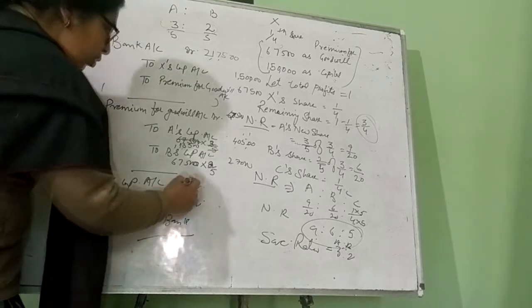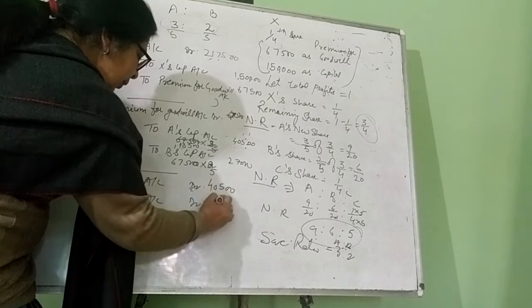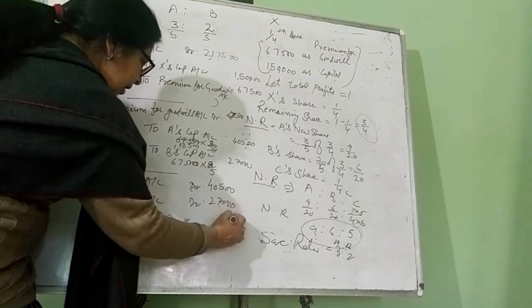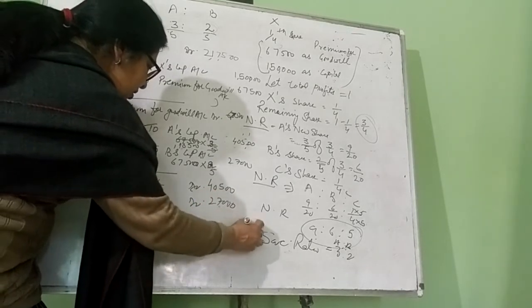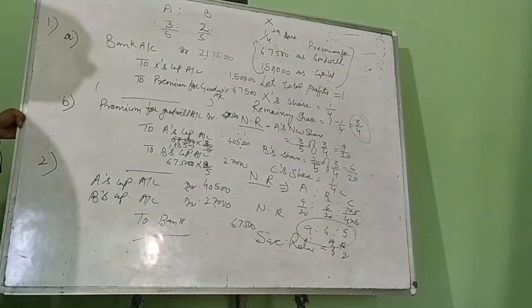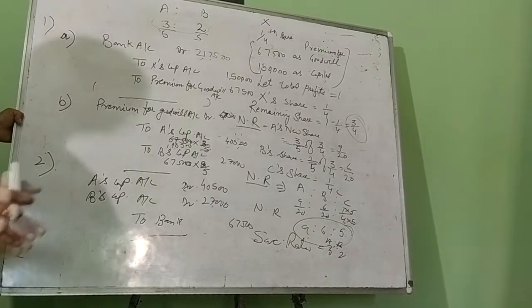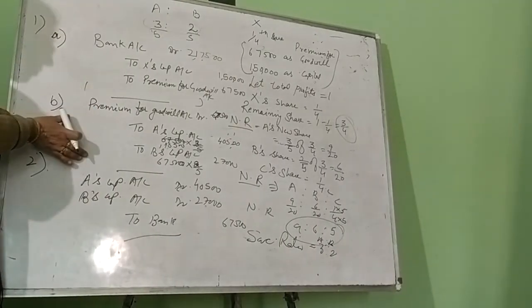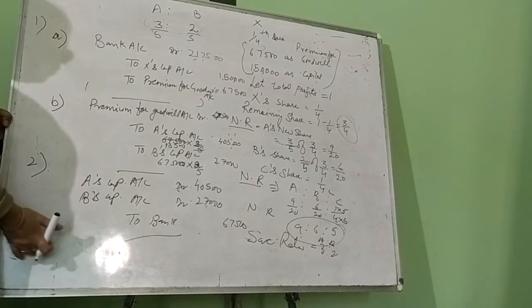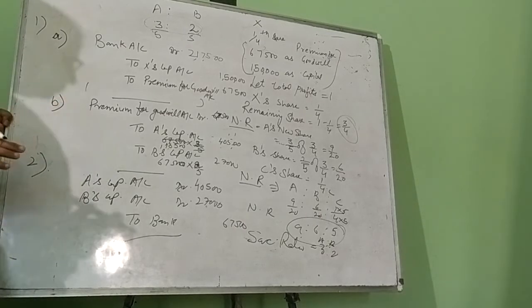If they are withdrawing the whole amount, it is 40,500 and 27,000, net 67,500. This is illustration number 21. In the second case, these two journal entries remain the same and we pass one more journal entry, but in case 1 we pass only these two entries.